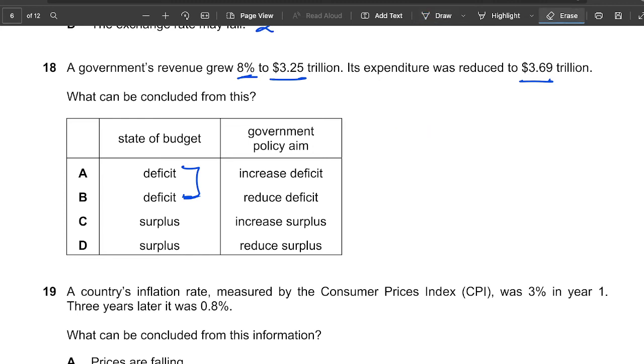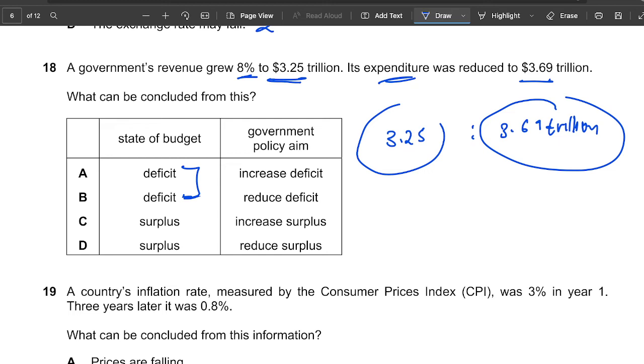Sorry, a surplus is when the revenue is higher than the expenditure. But here the revenue grew 8% to 3.25 trillion, compared to 3.69 trillion. That means the government is spending more than the money it's getting, hence why it's a deficit. I know it's reducing, but it's still in a deficit. So the government policy aim would be to reduce this deficit. You would want this deficit to reduce. So the answer is B.